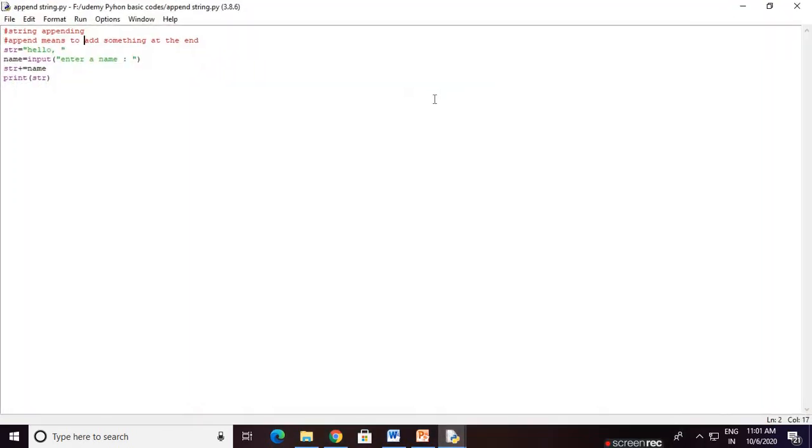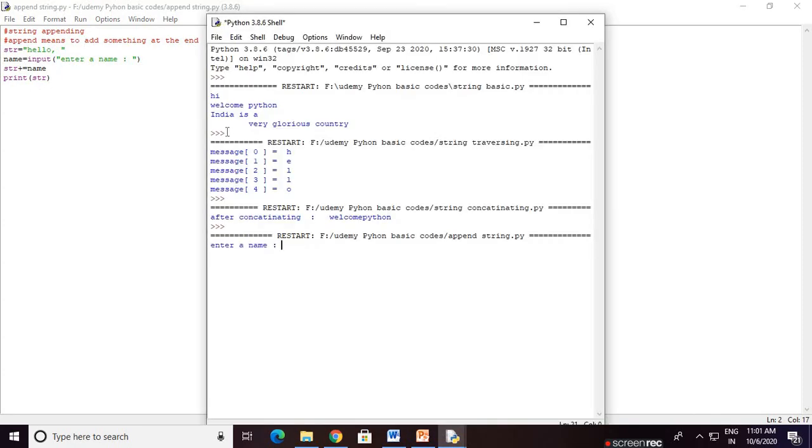Append means we are adding something at the end. For the string we take hello. Now take an input as name: input, enter a name. Now str plus equals name. That means the name is just added to the end of the string. That means after the hello we print the name. For example, we write am, so hello am is printed. This is the append operation.